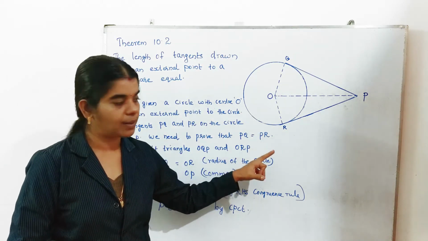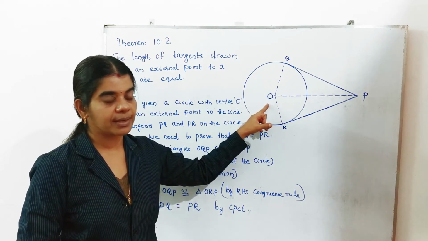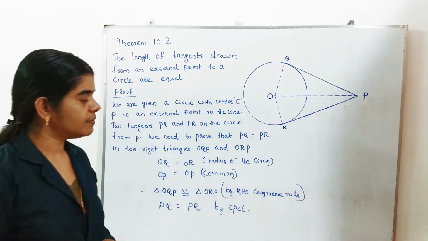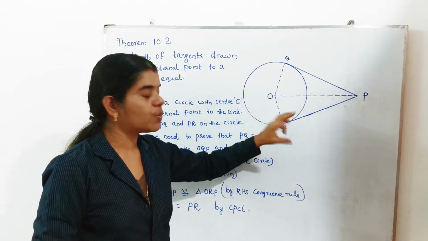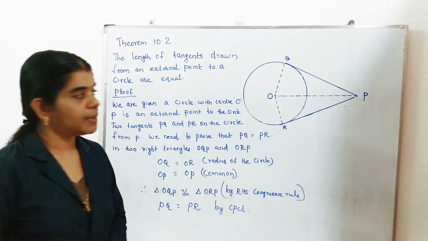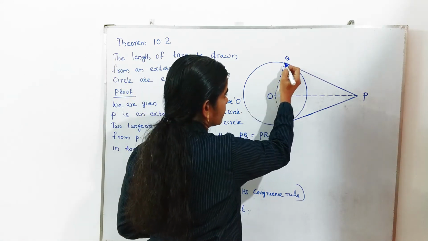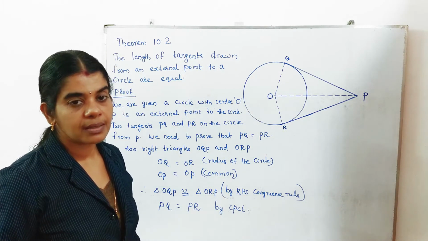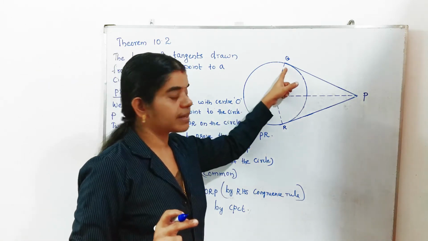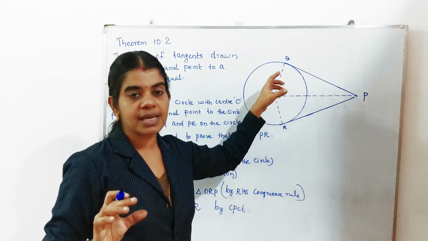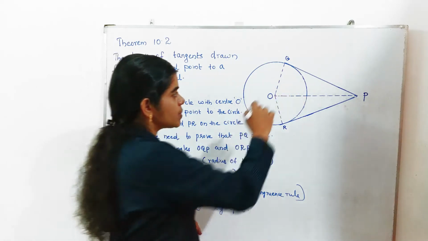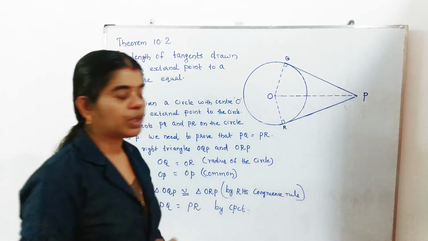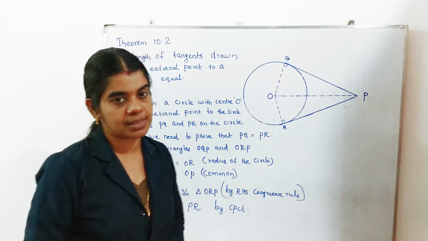After that, you write down: O is the center, as already written. Join OP, OQ and OR. Then we get two triangles, OQP and ORP. What type of triangle is that? Because you already know that this is the point of contact, that means it is the common point between the tangent and the circle. Then OQ is the radius. You already studied that between the radius and the tangent at the point of contact there will be 90 degrees. So here will be 90 degrees, and here also 90 degrees. So OQP and ORP are two right triangles.